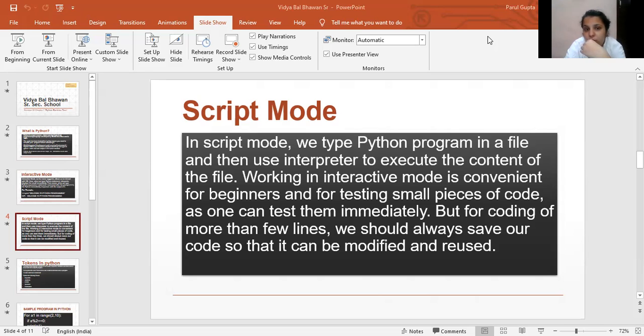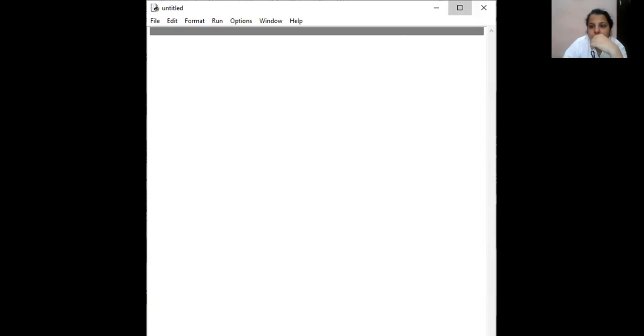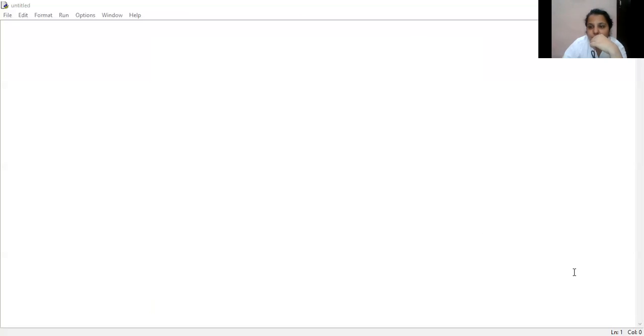Now I'm going to show you the screen of the script mode, how it looks and how we execute a program in script mode. As you can see, this is my script mode, purely blank. No startup instruction, no command prompt sign. So how can we execute the program here?